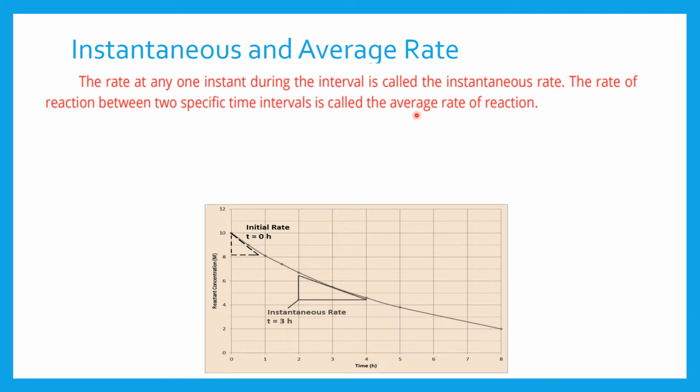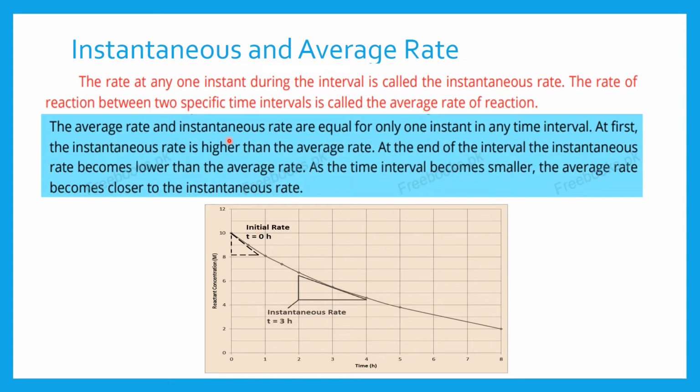So the rate of reaction calculated at any one particular instant, suppose here or here, at time 4 hours, 5 hours or 1 hour, is the instantaneous rate because we have calculated it at a particular time. But when we calculate the rate of reaction between two time intervals, then we say that it is the average rate of reaction.